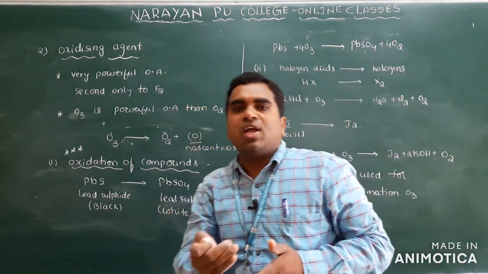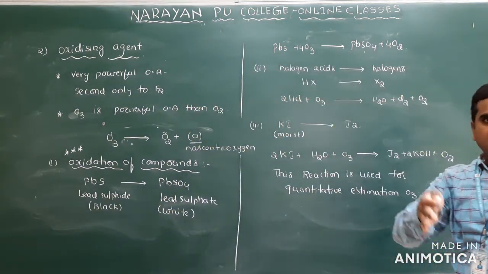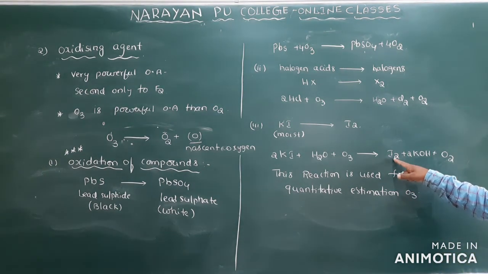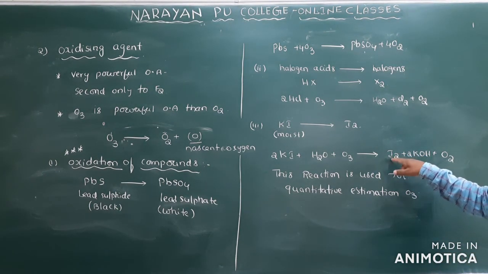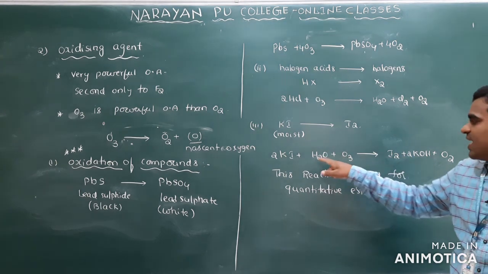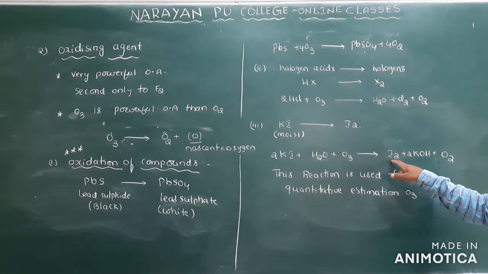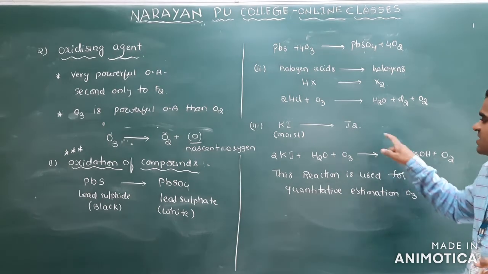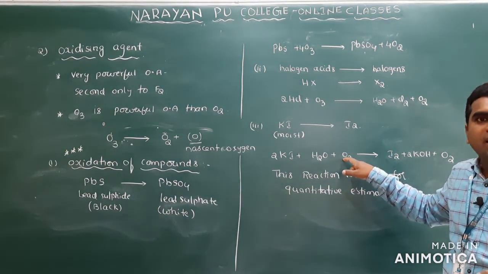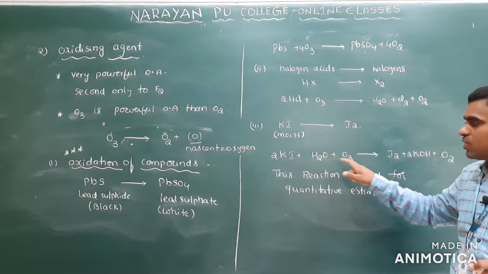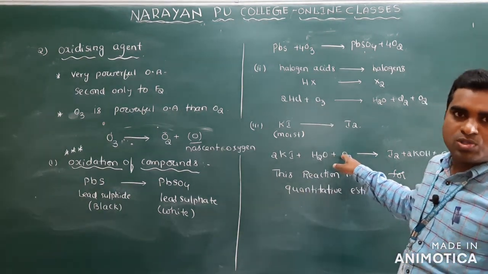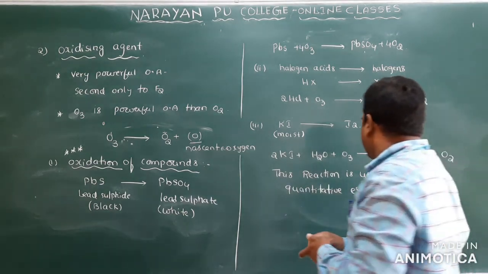standard sodium thiosulfate. Clear? We will do the titration. When we are doing the titration, we can easily identify the amount of iodine here. In this reaction 1 mole of ozone produces 1 mole of iodine. If you know the amount of iodine consumed during the titration, the moles are the same, so we can easily calculate the amount of ozone also. So that's why this reaction is used for quantitative estimation.